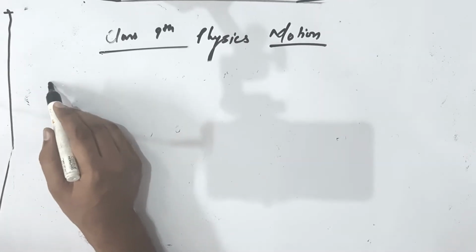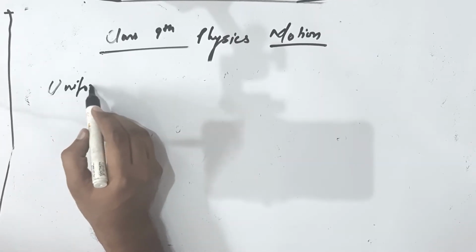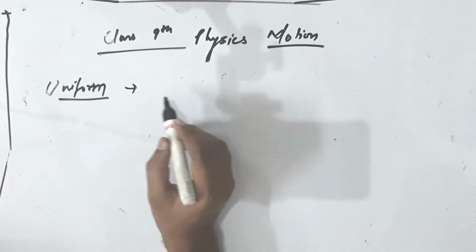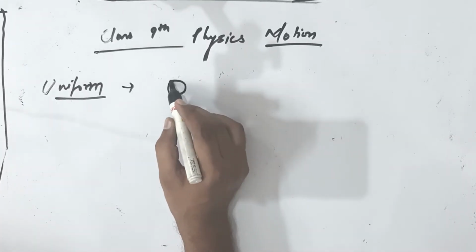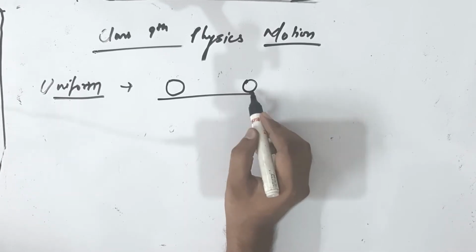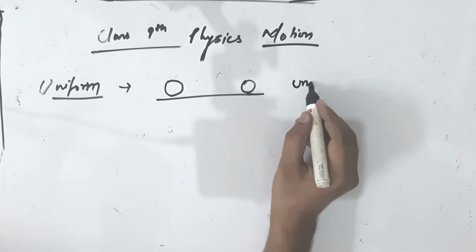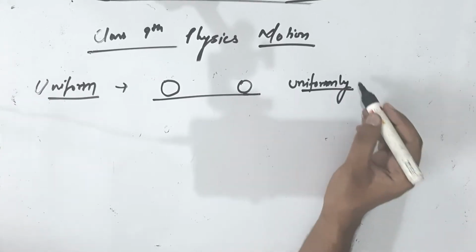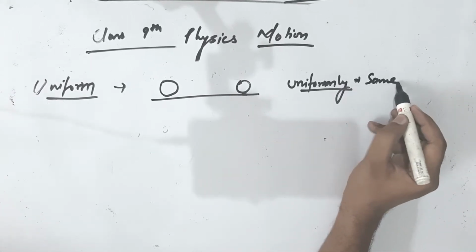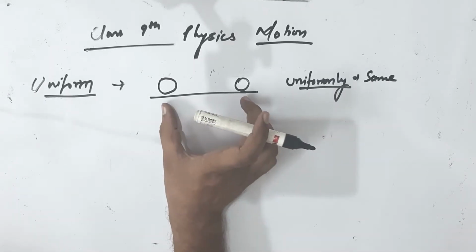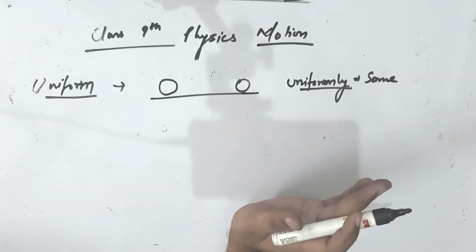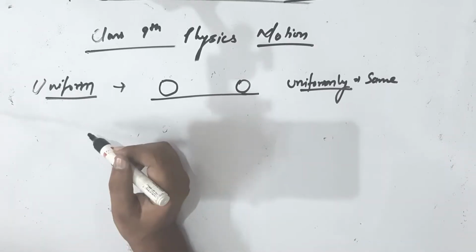Now comes the types of motion. Motion is of many types. First one, uniform motion. What is uniform motion? If the object is changing its position uniformly, meaning the same. If the object is changing position by an equal amount in equal intervals of time, in that case it will be called uniform motion.